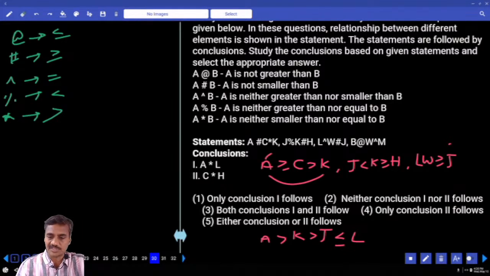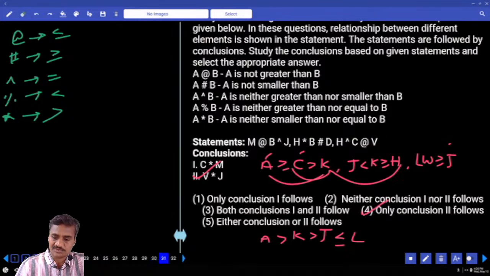The next one, coming to the second, C and H. Now C is here, H is here. C greater than K greater than H, and C greater than H definitely. So choice 2. Clear? Only 2 follows, choice 4, question number 30.